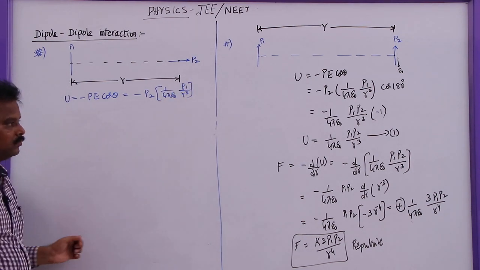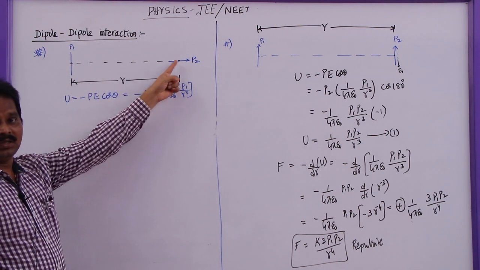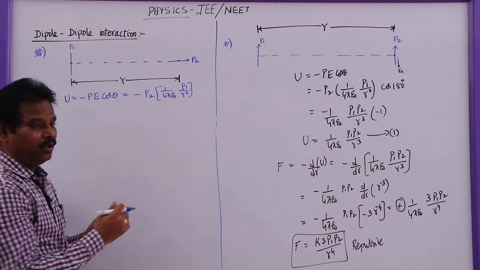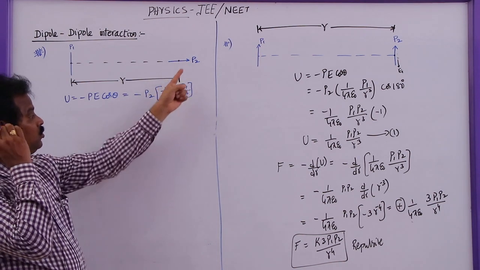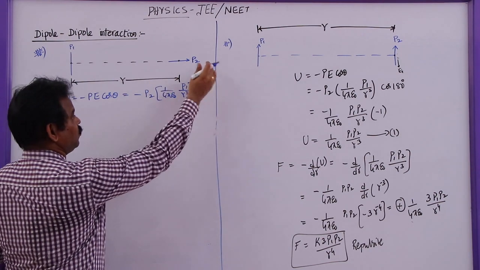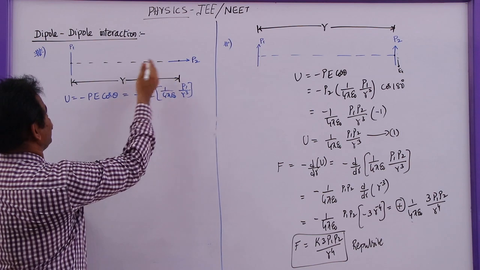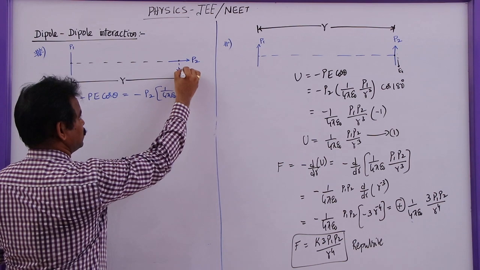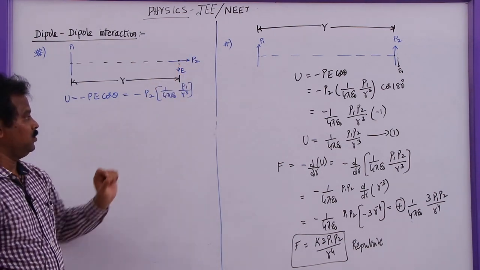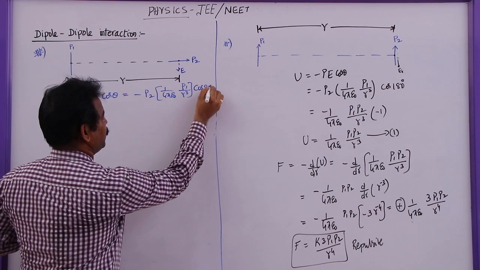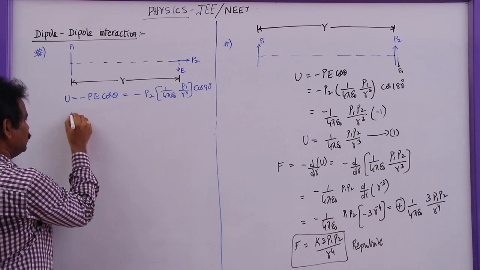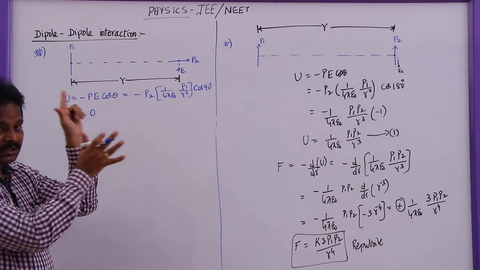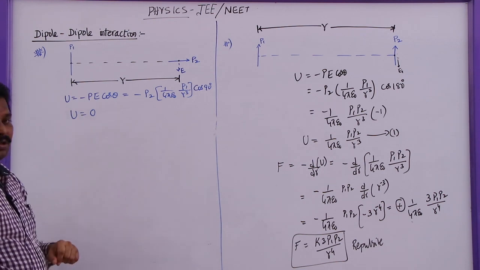P1 by R cube, because this point is on the equatorial line of dipole P1. Now, what is the angle between P2 and this E here? P2 is along the x-axis, and the electric field will be downwards, so the electric field is perpendicular to P2. The angle between P2 and E is 90 degrees, so the potential energy is 0. That means the interaction potential energy of these two dipoles in this configuration is 0.